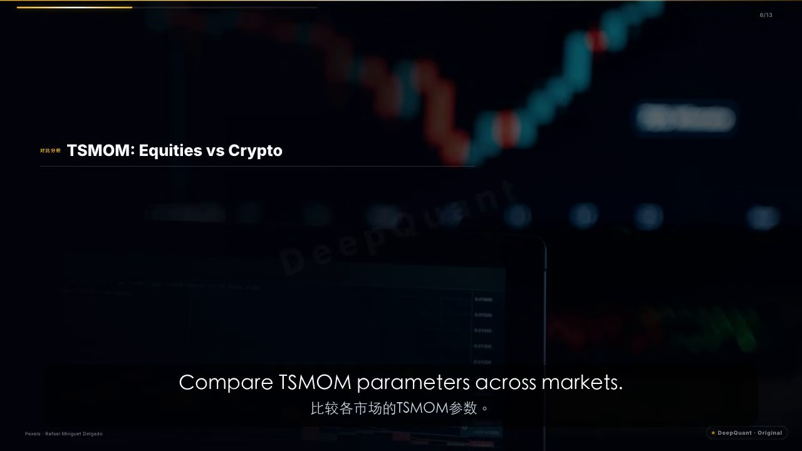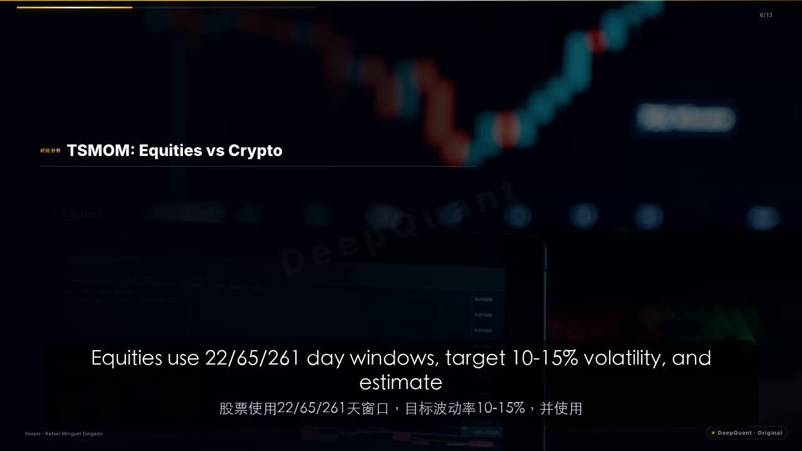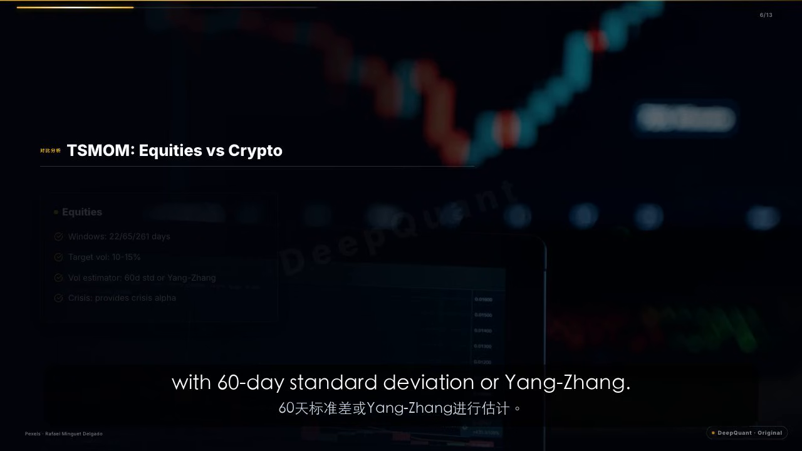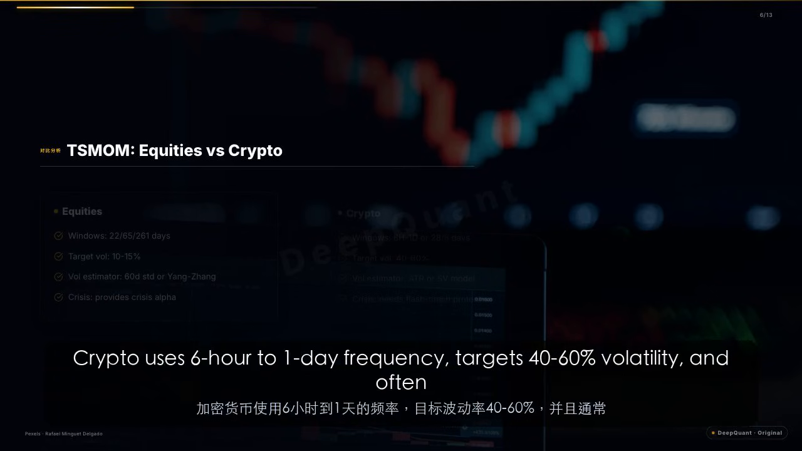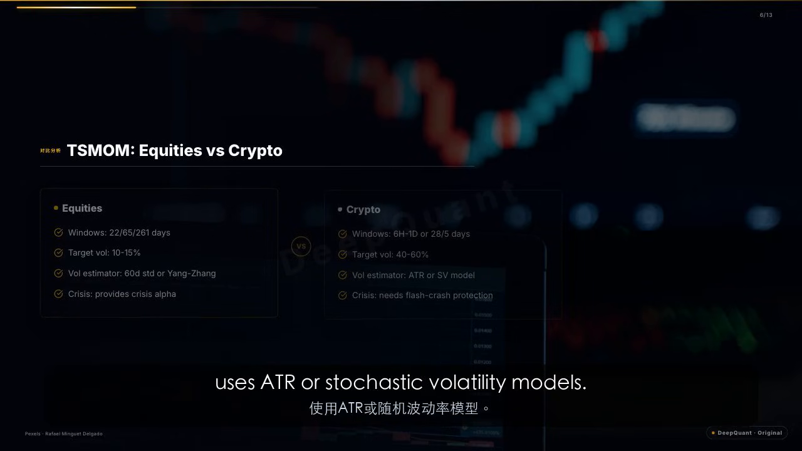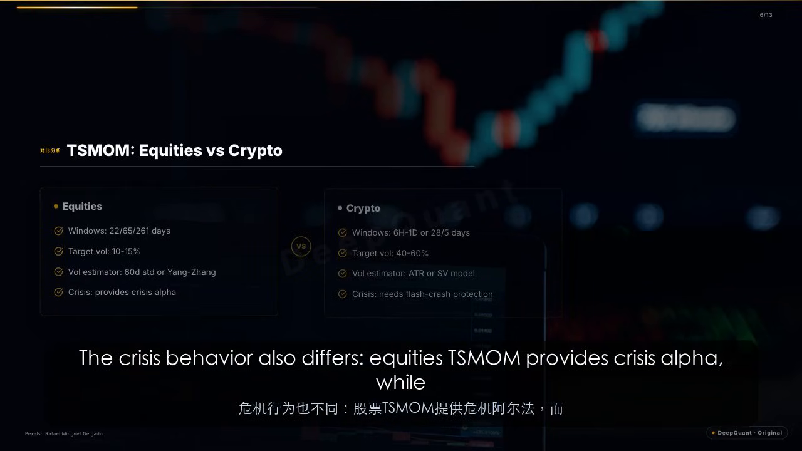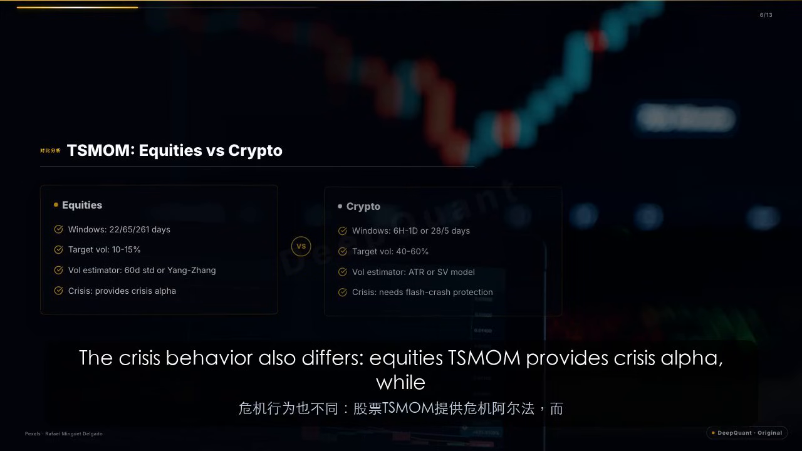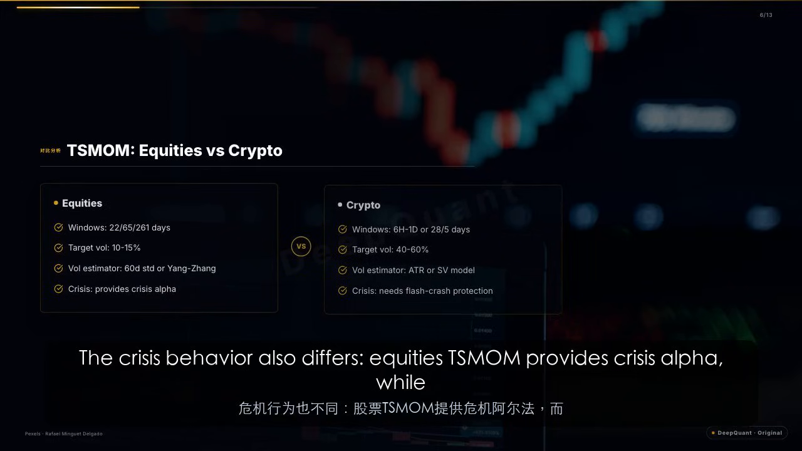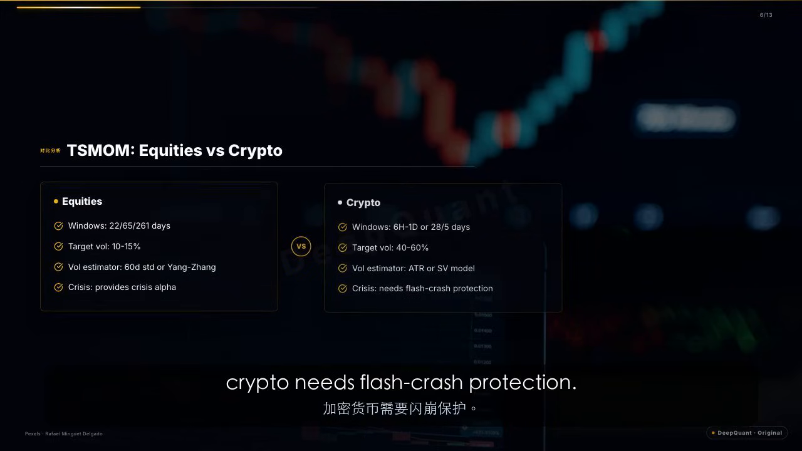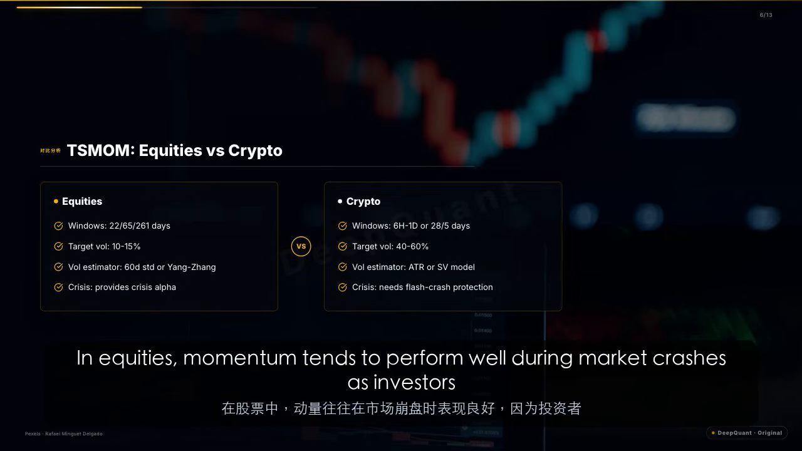Compare TSMOM parameters across markets. Equities use 22/65/261-day windows, target 10 to 15% volatility, and estimate with 60-day standard deviation or Yang-Zhang. Crypto uses 6-hour to 1-day frequency, targets 40 to 60% volatility, and often uses ATR or stochastic volatility models. The crisis behavior also differs. Equities TSMOM provides crisis alpha, while crypto needs flash crash protection.